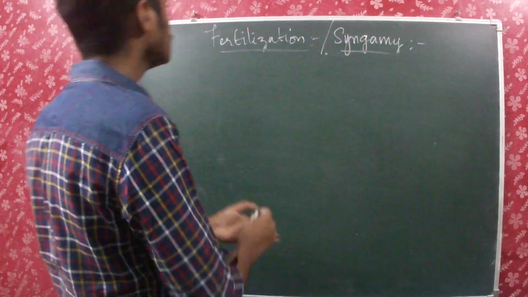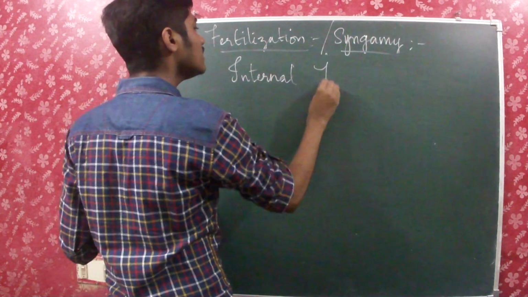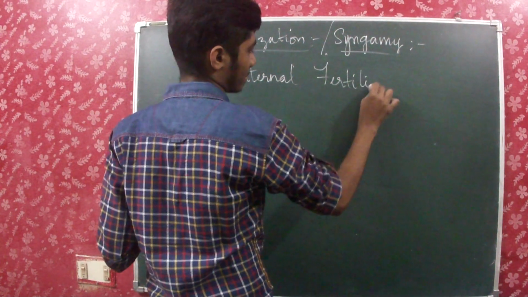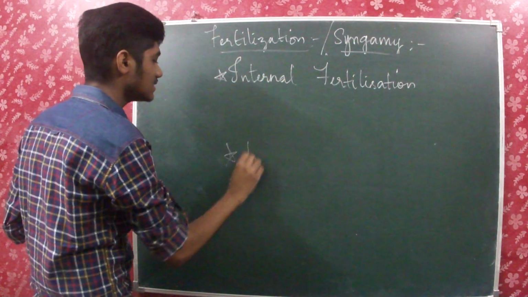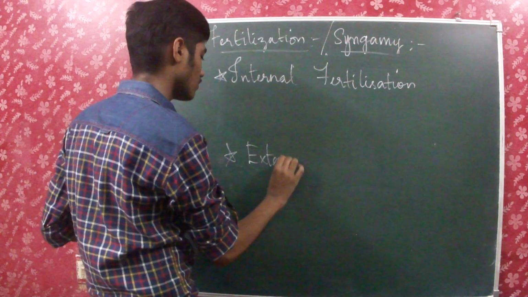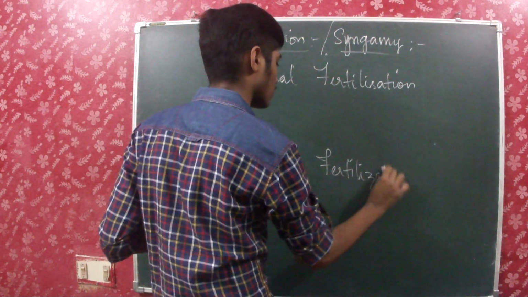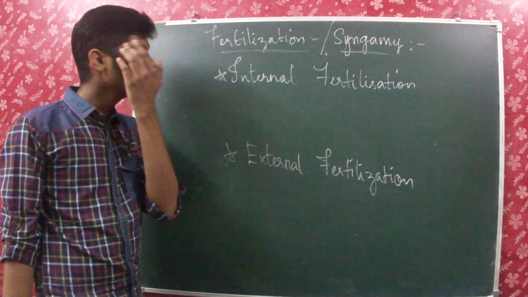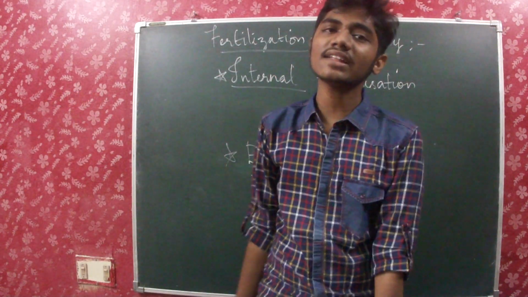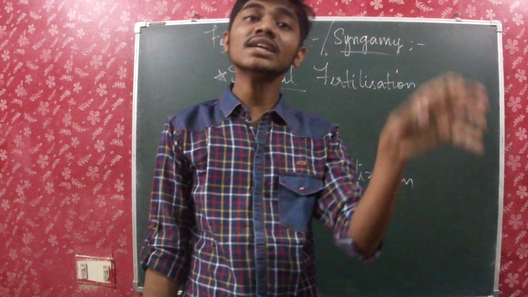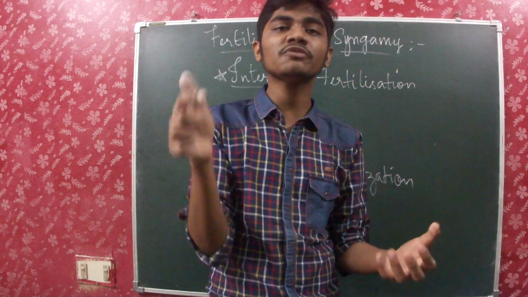Now we have to know about two terms: internal fertilization and external fertilization. Internal fertilization is nothing but the egg will be inside the female body, and the male gamete has to get into the female body to fuse with the female gamete.